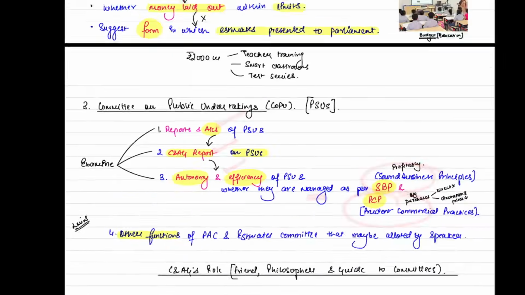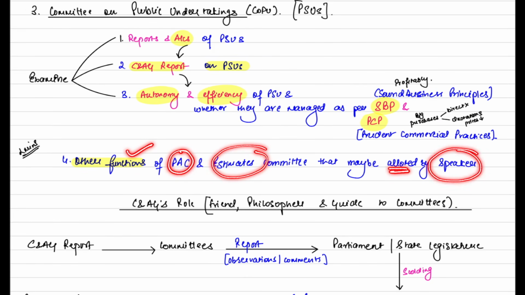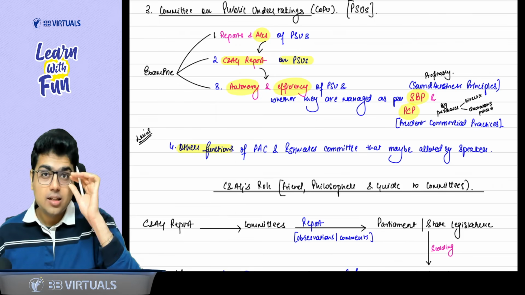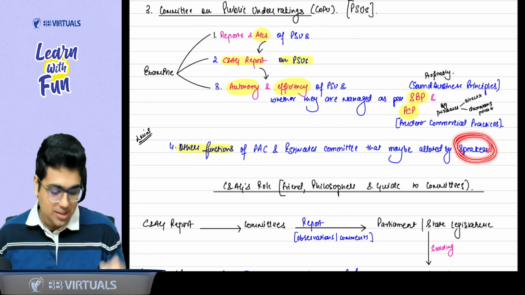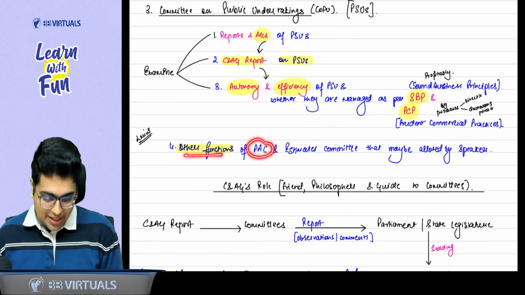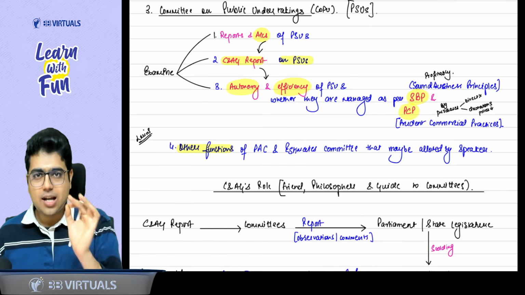Easy, easy, sir. And the last is your favorite function. Any other function of Public Accounts Committee or Estimates Committee that may be allotted by the speaker. Sir, JBL speaker? Arey baba, not JBL speaker, Parliament speaker. So any other function of PAC or Estimates Committee can be given to this committee by the speaker. Are the 4 points clear?